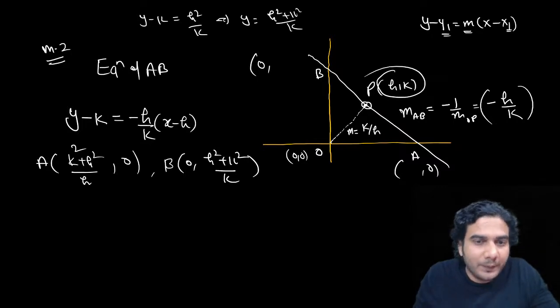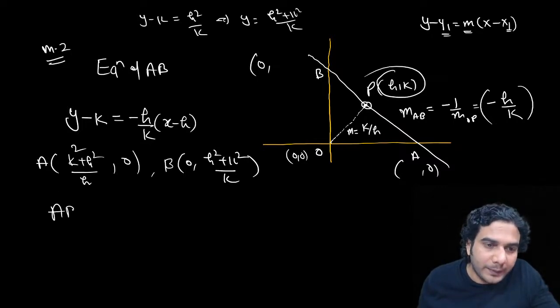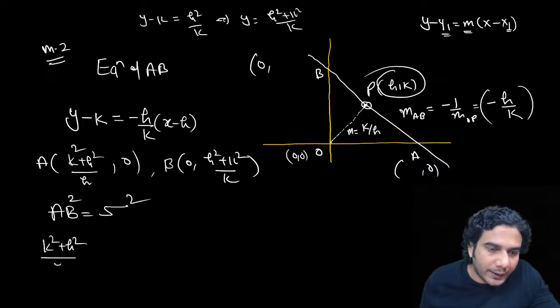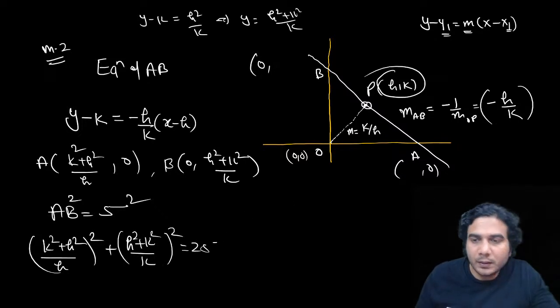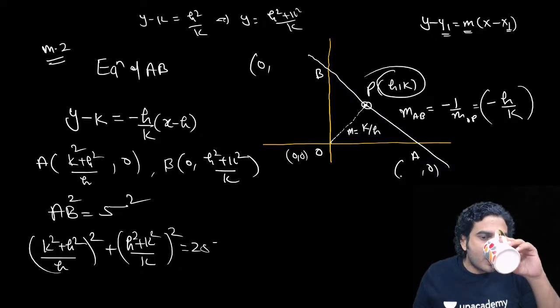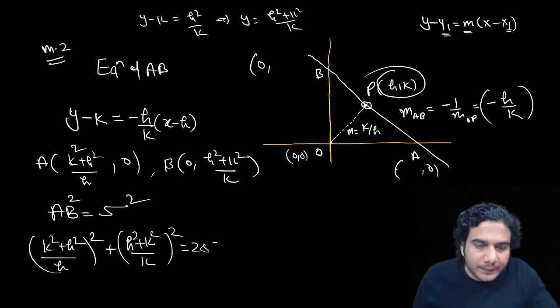And because we have got A and B, we can apply AB is equal to 5. AB is given as 5, that means AB square, the square of this. So it is k square plus h square upon h, the whole square, plus h square plus k square upon k, the whole square, is equal to 25. Okay, simple. Got it now? A square plus B square is equal to 25. This is your A, this is your B.